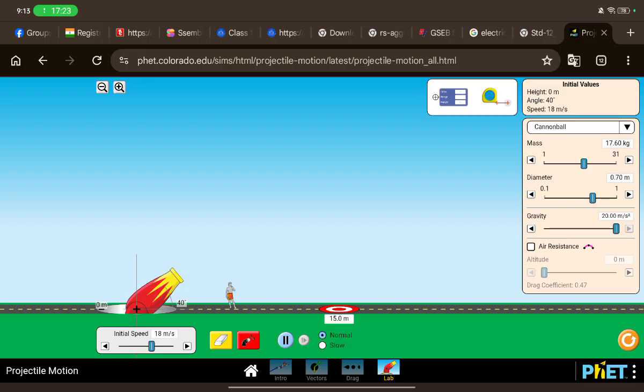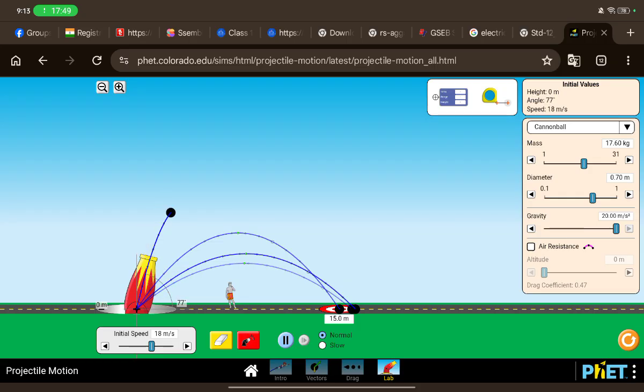It will not go that far, right? Gravity is increased. At 45 degrees, you will get the maximum range. Let's make it 45 then. This is 45. Okay, it's maximum at 45. So this is how it is.